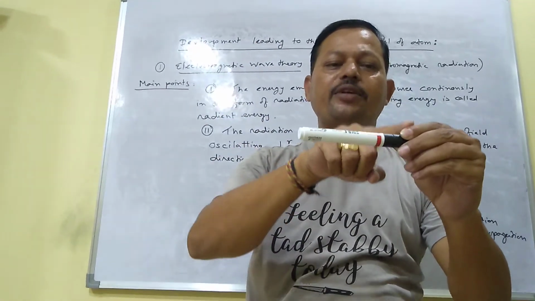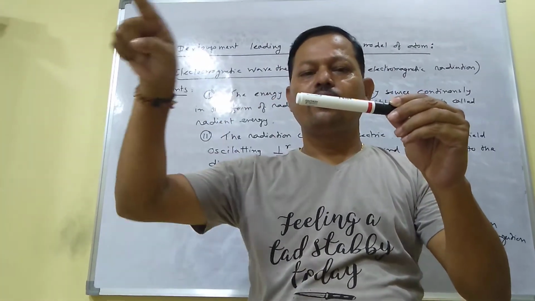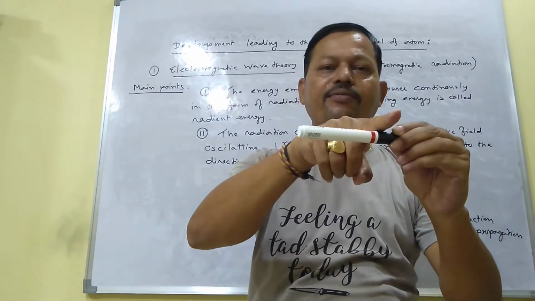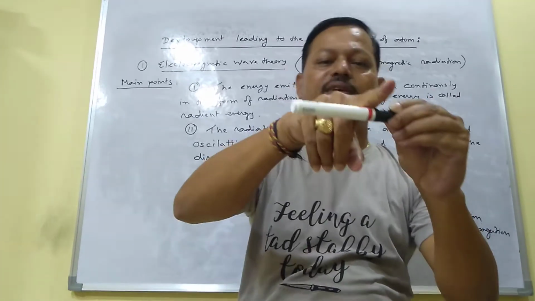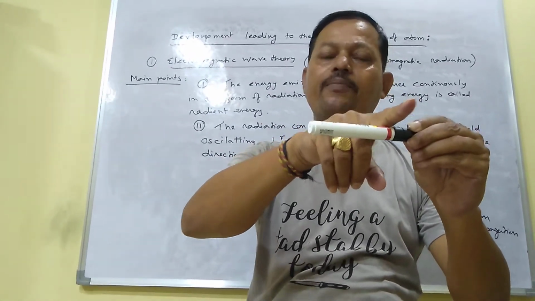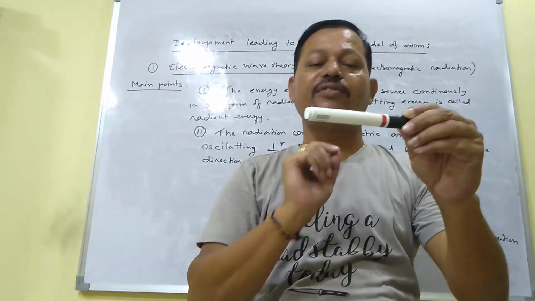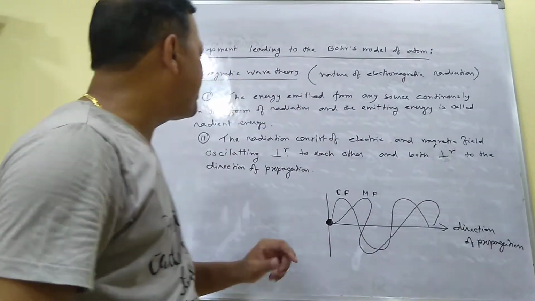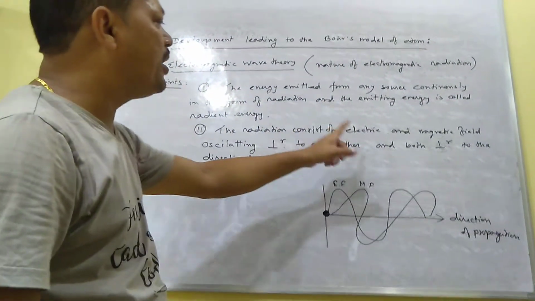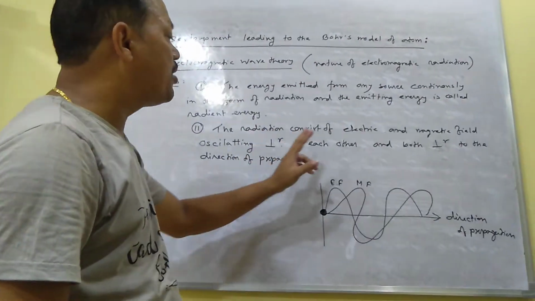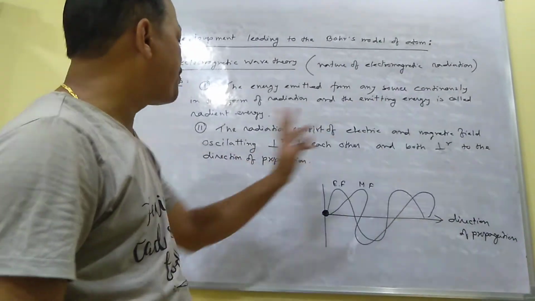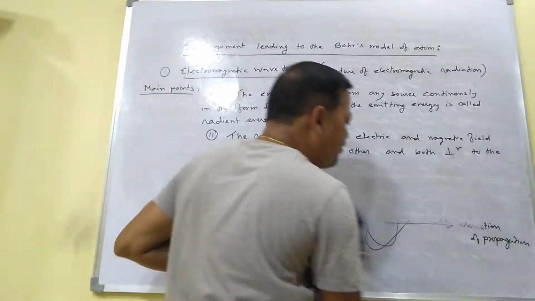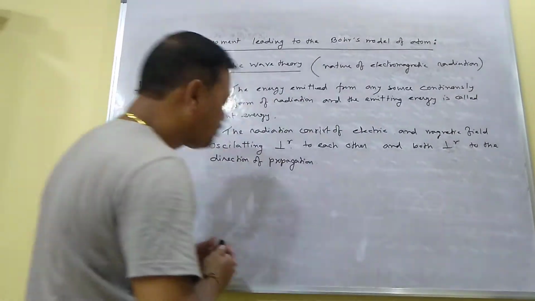The electric field is like this, the magnetic field is like this, both perpendicular to each other, and both perpendicular to the direction of propagation. So this is the property of radiation. The radiation consists of electric and magnetic field oscillating perpendicular to each other and both perpendicular to the direction of propagation.